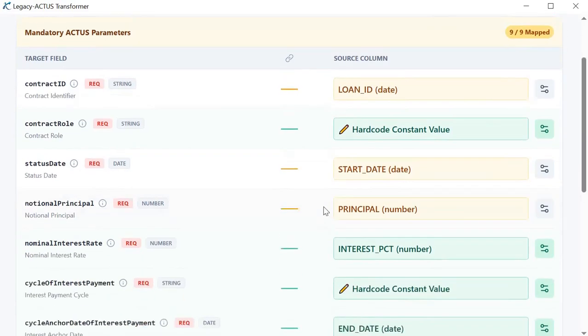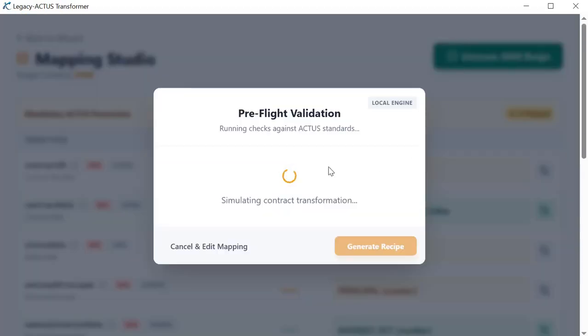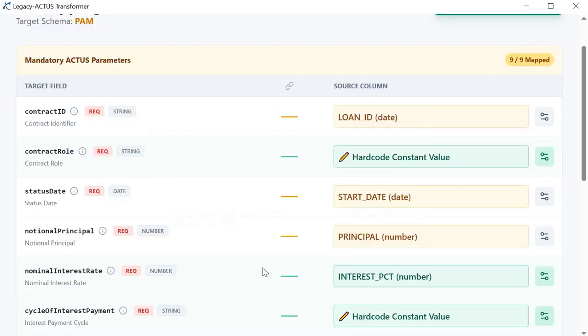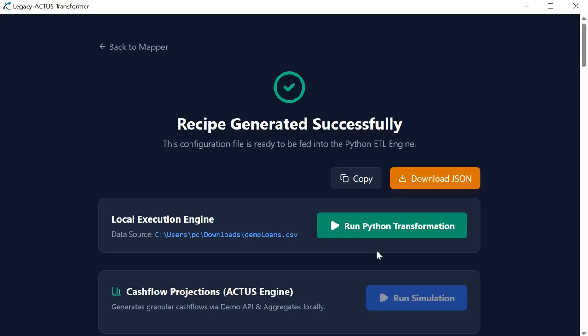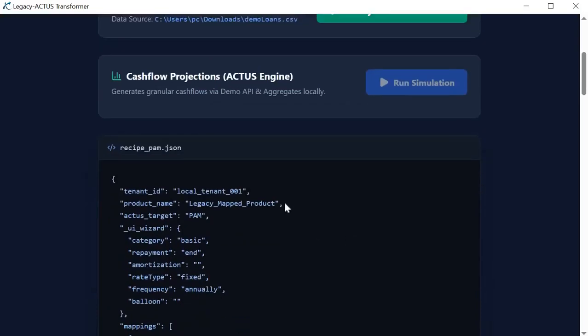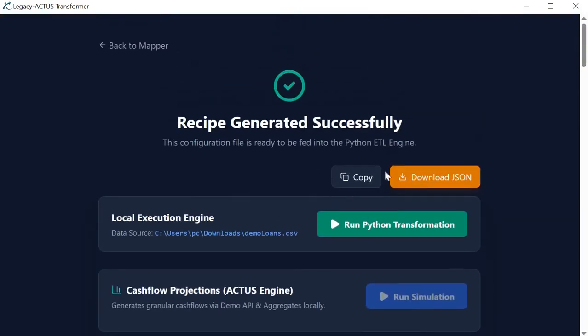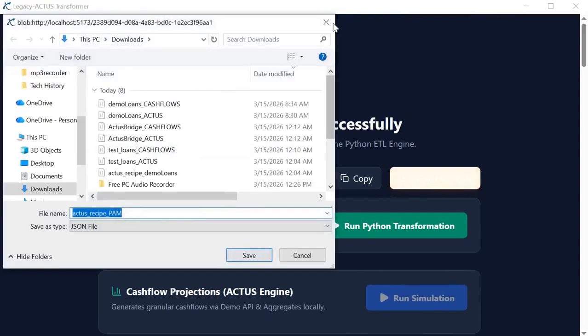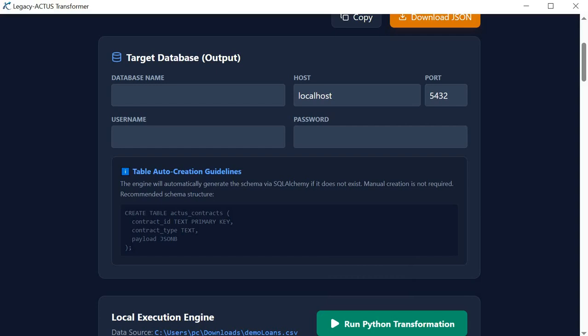Once all the essential parameters are mapped, certain validation is done for ACTUS requirements. Logic can be applied in case of warnings. By a click, the transformation recipe gets generated. This recipe can be saved so that next time we can proceed by just importing the recipe and avoiding the mapping step. Details of the target database are to be entered, where the transformed ACTUS contracts are to be stored.